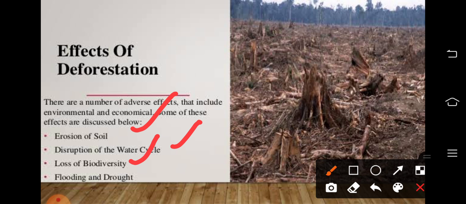So these two factors caused the extinction of dodos.